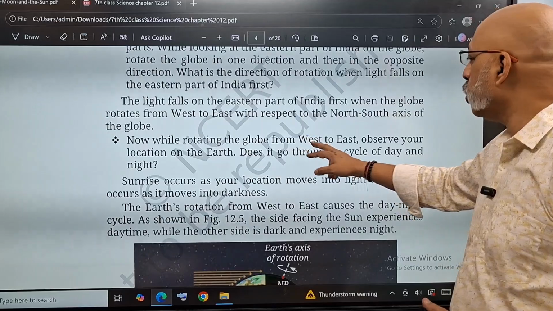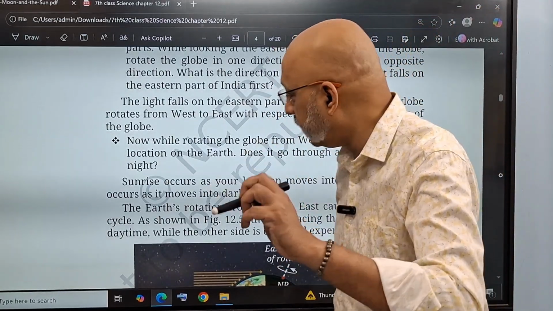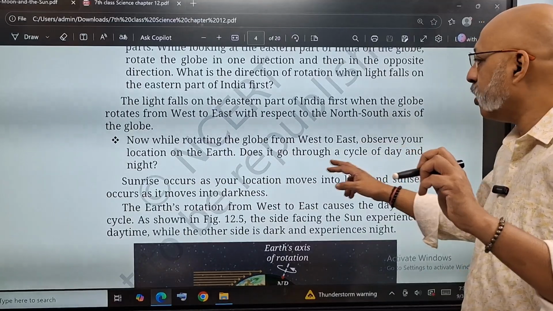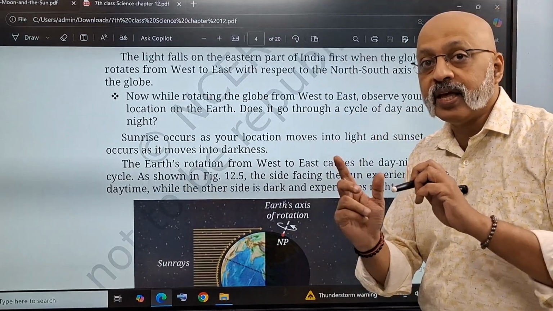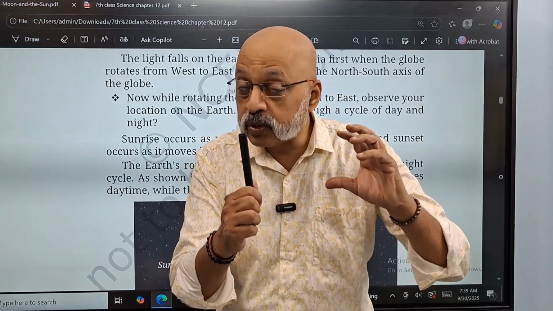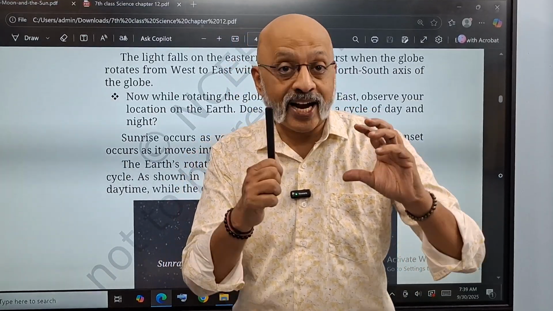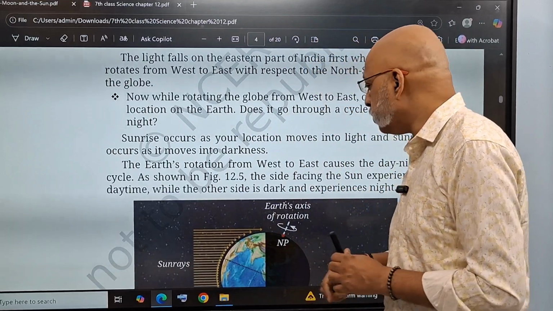Now, while rotating the globe from west to east, observe your location on the earth. Let's say you are in India, right? Does it go through a cycle of day and night? How does the whole thing manifest itself? How does it move when the torch is there? Please do this activity. It will really help you understand the rotation concept that much better. When you do it yourself, it will really help.